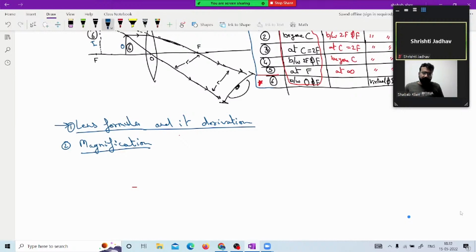Second, magnification and its basic formula, or you can say the derivation from similar triangles. Third, a variety of numericals and the applied portion, whatever we come to a conclusion on. So in that second part of refraction, you will get that.